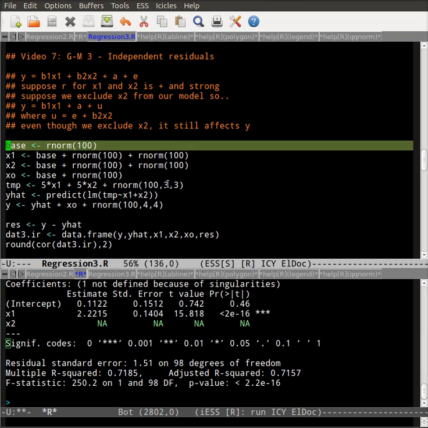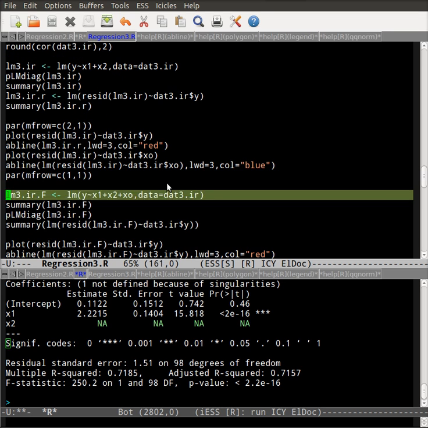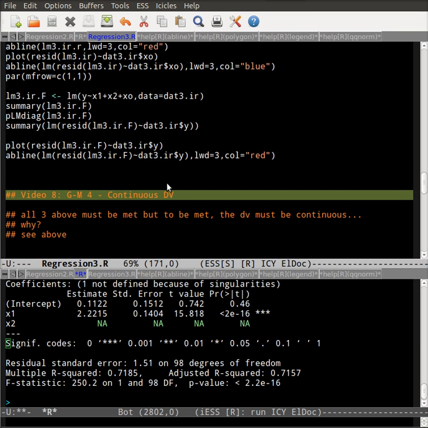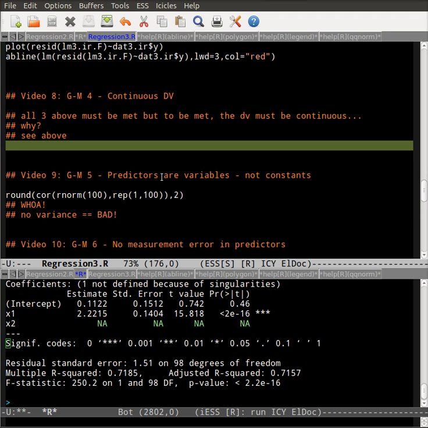So given the first three Gauss-Markov assumptions, we are left with this fourth assumption that the dependent variable is continuous. And we're going to talk more at length about this assumption when we move on to logistic regression later on in the semester. So for right now, just assume that all dependent variables in ordinary least squares regression are continuous.